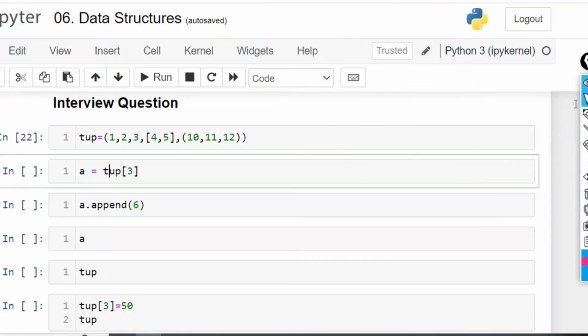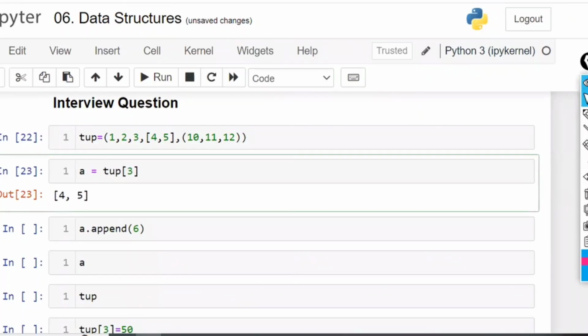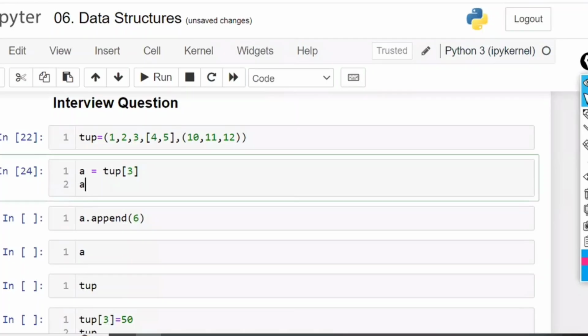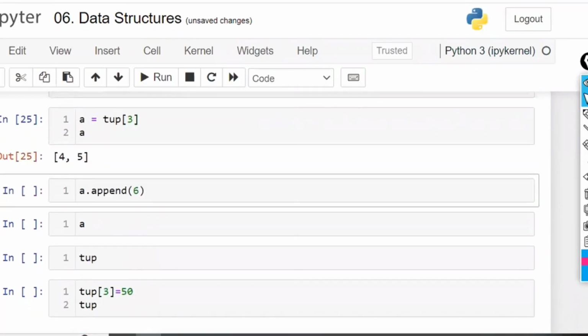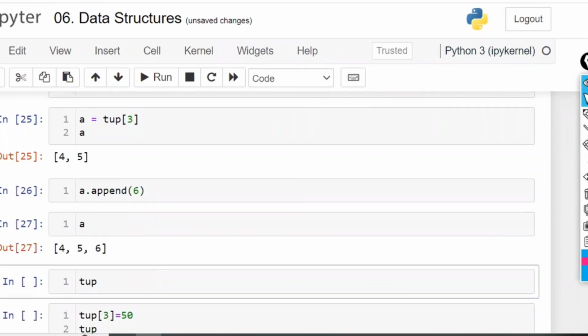Why, sir? Because if I ask, what is tuple of 3? List of 4, 5. Now, for this list, I can add an element, I can remove an element, I can do anything because this is a list only. A is equal to tuple of 3. Now, what is there inside the A? List of 4, 5. For this, I can append 6, because this is a list. This is not a tuple element. This is a list element. Now, if I ask what is A, 4, 5, 6.